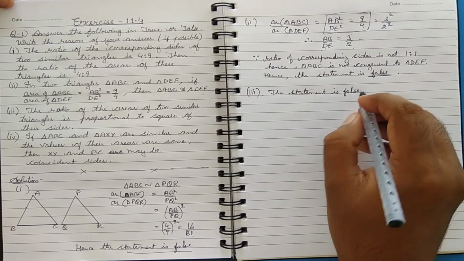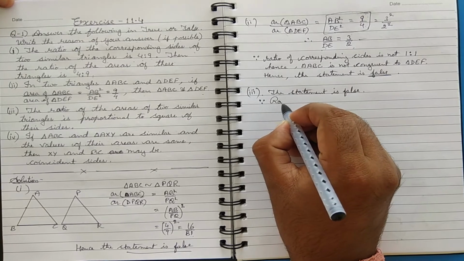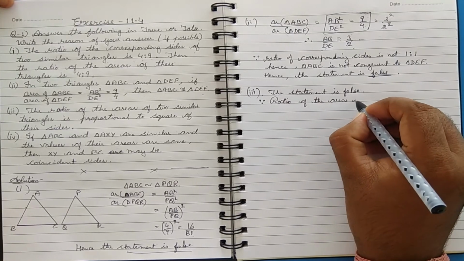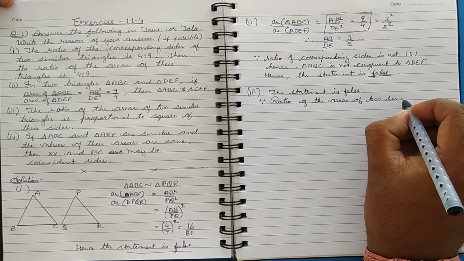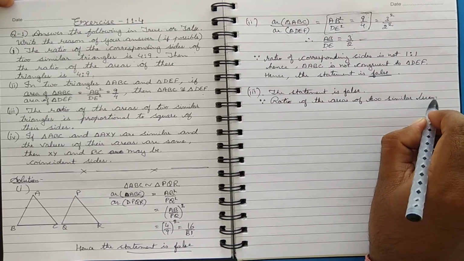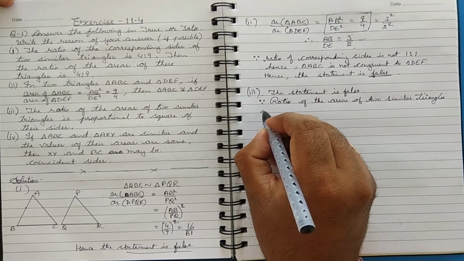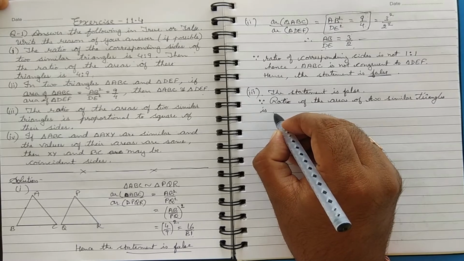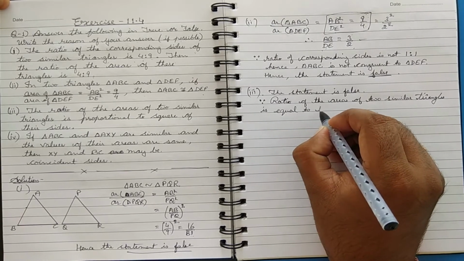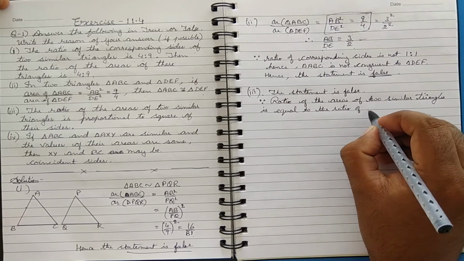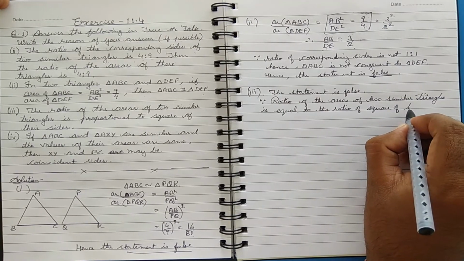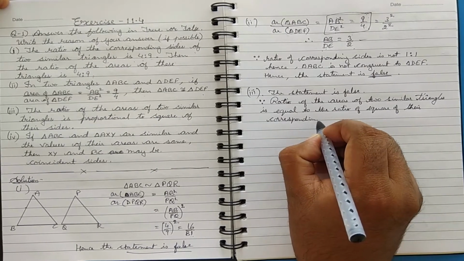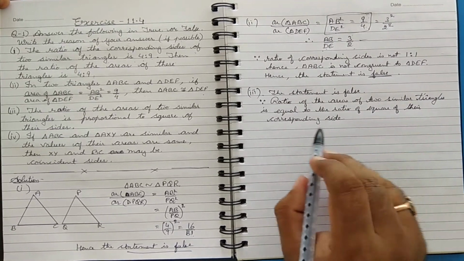Now there is just one small thing which is missing in this, because in the theorem statement you have to write here: the ratio of the areas of two similar triangles is, either you say proportional to, or you can write it as, is equal to the ratio of the square of their corresponding sides. It is always equal to the ratio of the square of their corresponding sides.